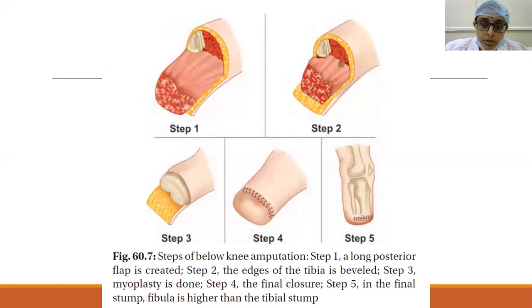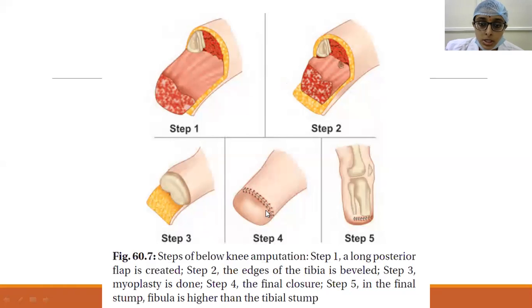So these are all different, and the nerve should be pulled distally as much as possible and then cut so that it will retract deep into the soft tissues, into the muscle, and there will not be formation of a painful neuroma subsequently. So these are all the different precautions which we have to take.